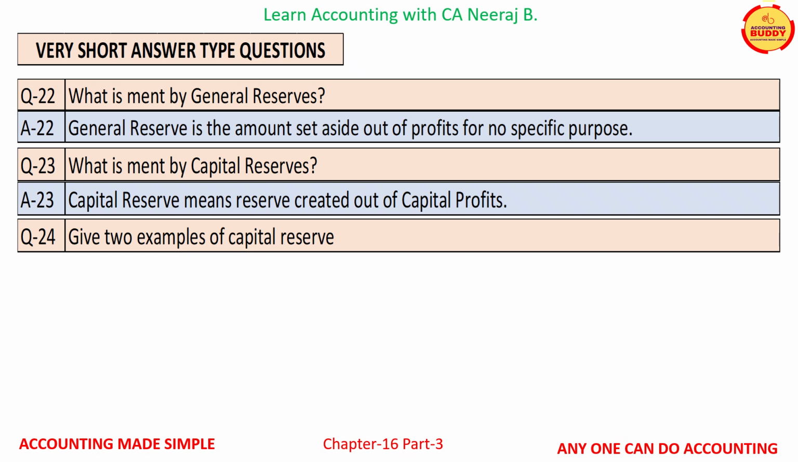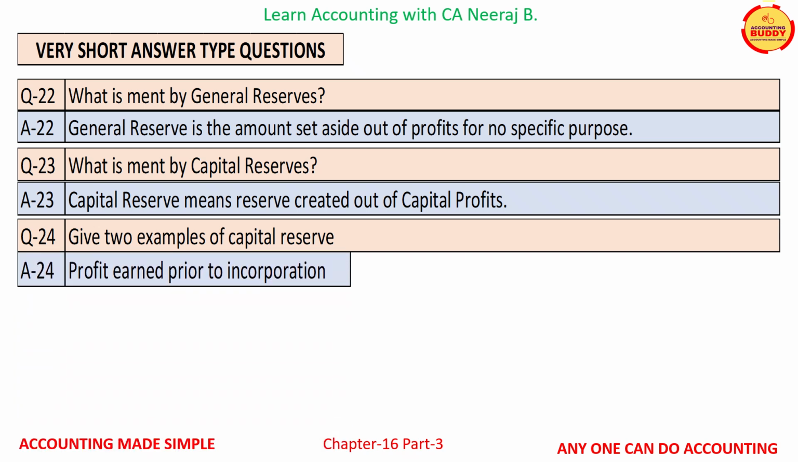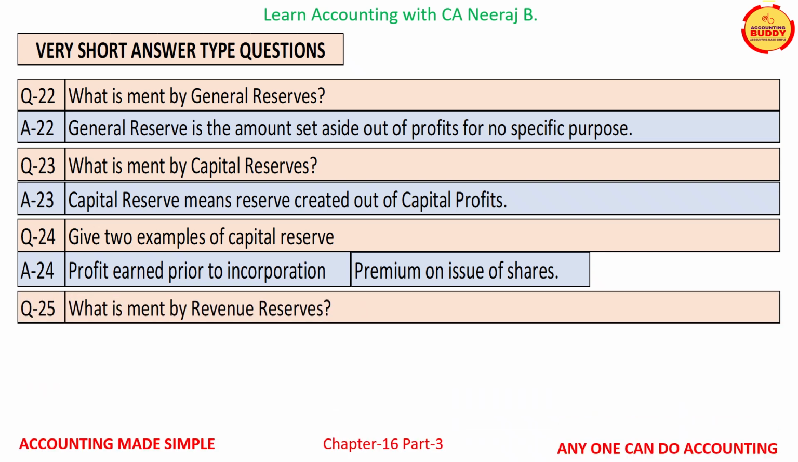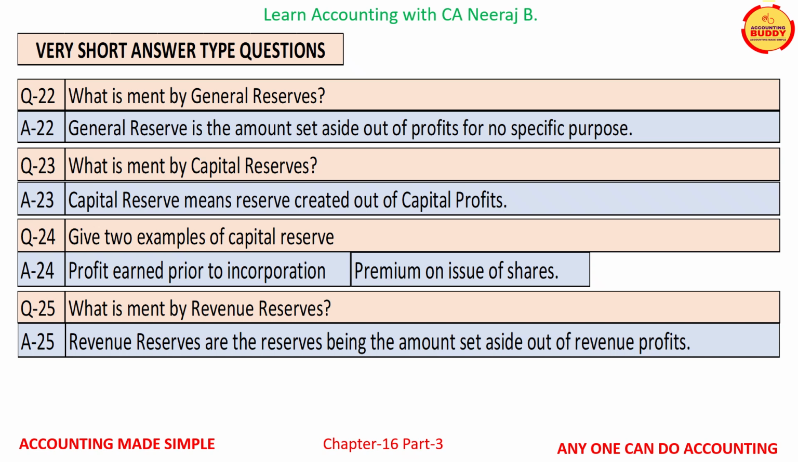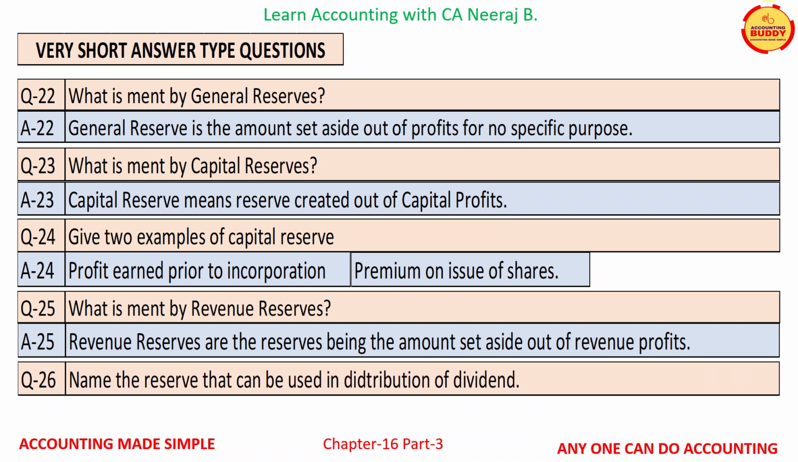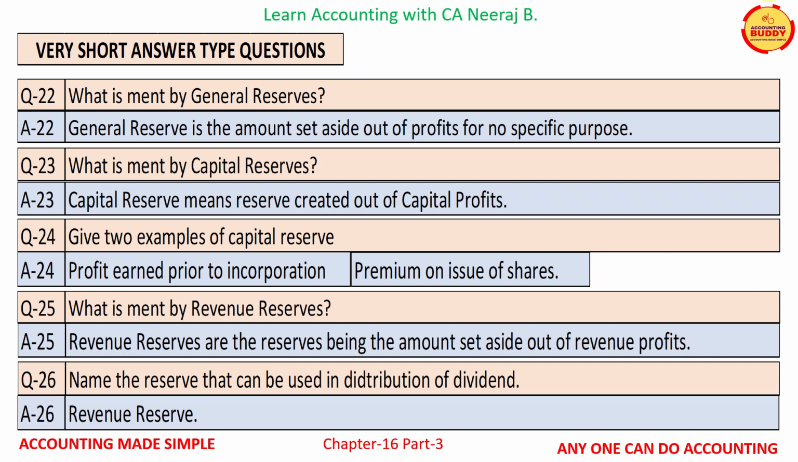Question number 24 is, give two examples of capital reserve. And the answer is, profit earned prior to incorporation and premium on issue of shares. Question number 25, what is meant by revenue reserves? And the answer is, revenue reserves are the reserves being the amount set aside out of the revenue profits. Question number 26 is, name the reserve that can be used in distribution of dividend. And the answer is, revenue reserve.